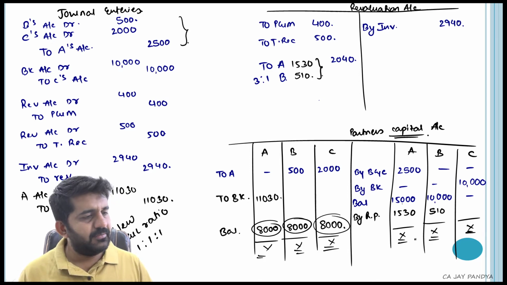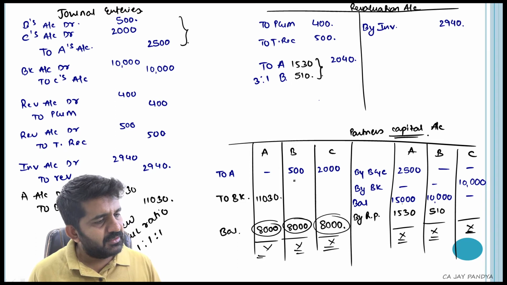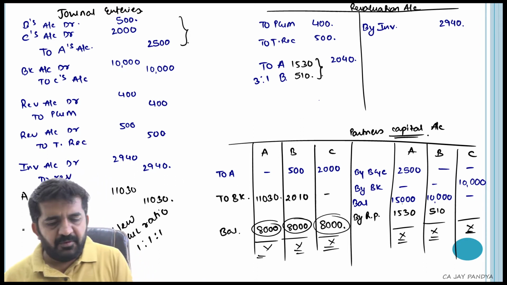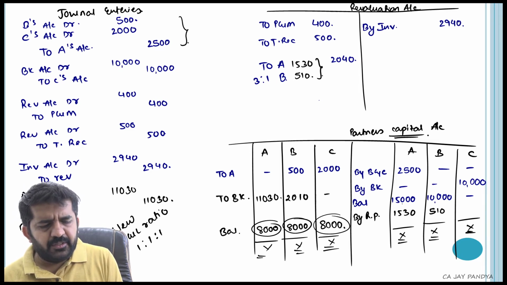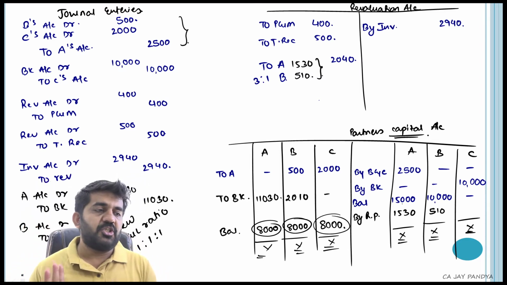This will be the balance. What is this balance? 10,510 minus 500 is 10,010, minus 8,000 is 2,010 that will be withdrawn. B's account debit to bank, it will be 2,010. This will be the journal entries passed.